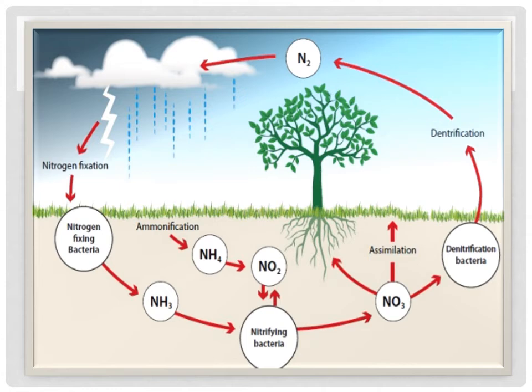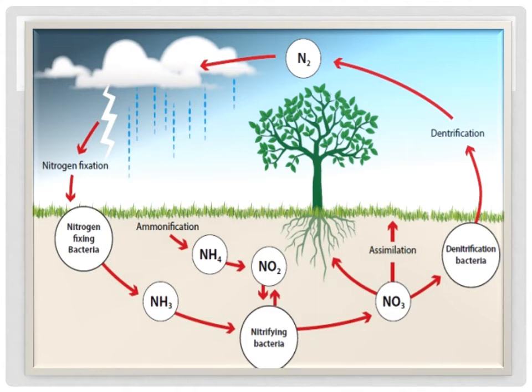Like from air, N2, that is nitrogen gas, is fixed into the soil either by lightning or by another method, that is by the nitrogen fixing bacteria in the soil. These bacteria convert it into nitrogen compounds, that is NH3, ammonia.